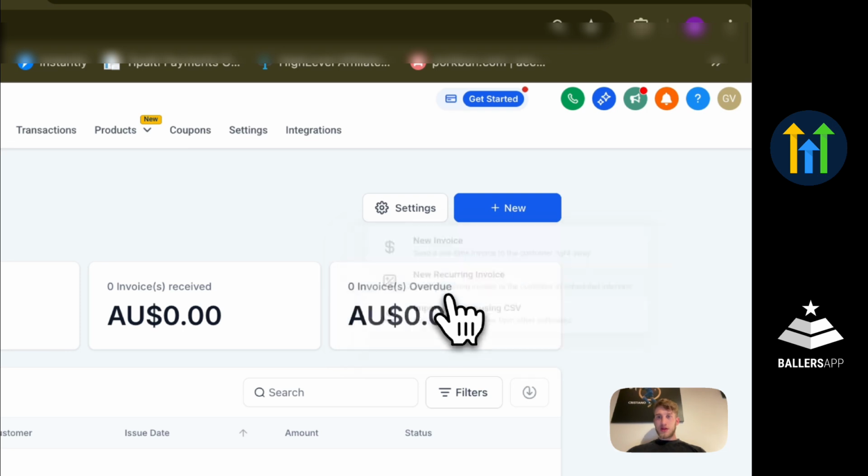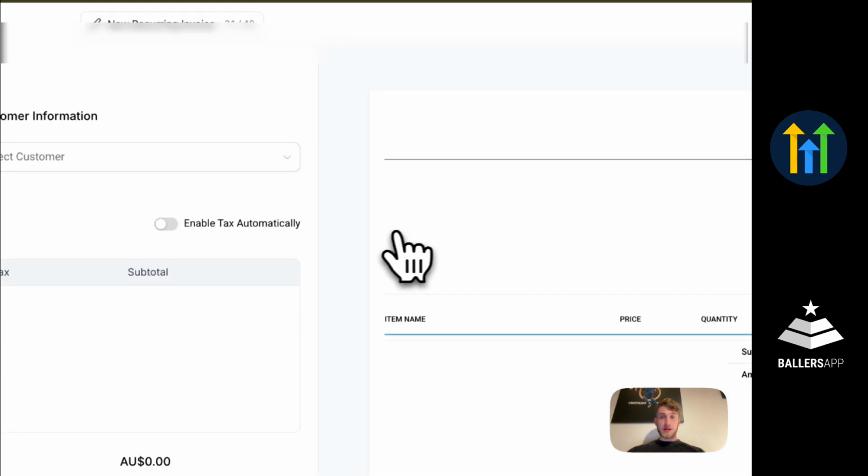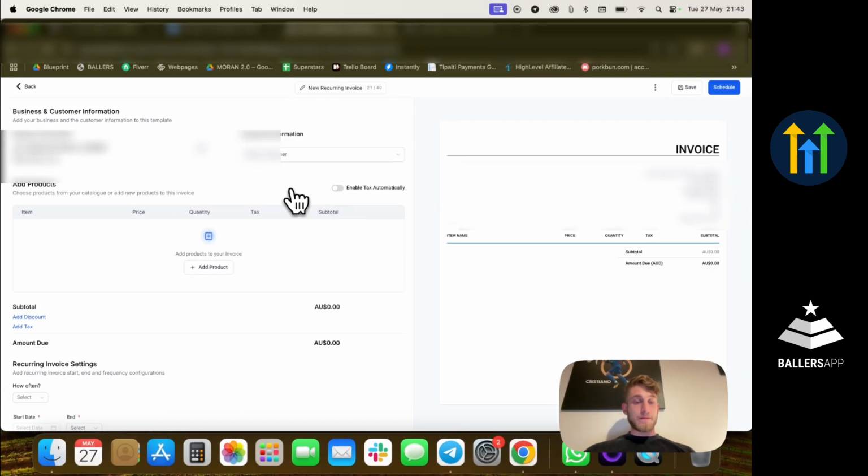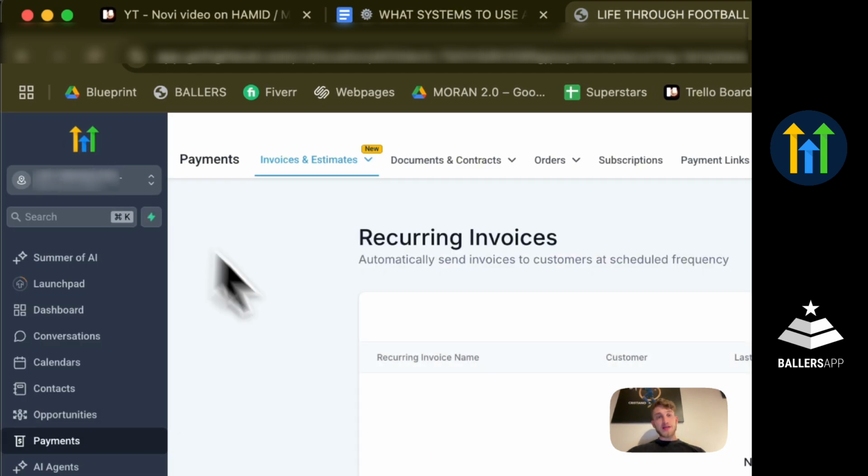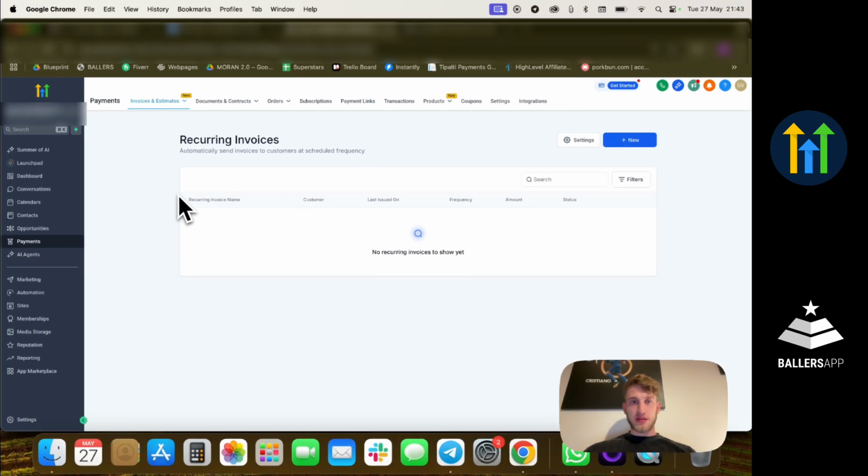You can set up a recurring invoice to make sure these payments happen automatically. And in case some of the payments fail, which happens for academies, you will get notified and can make sure you're able to contact people.